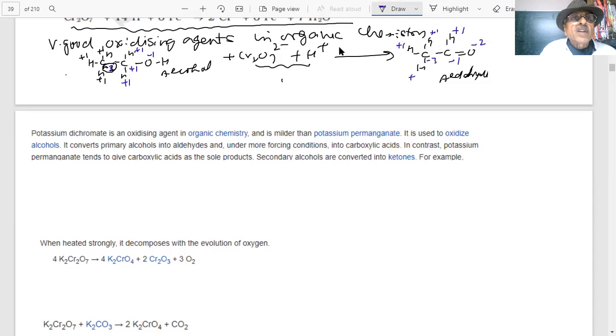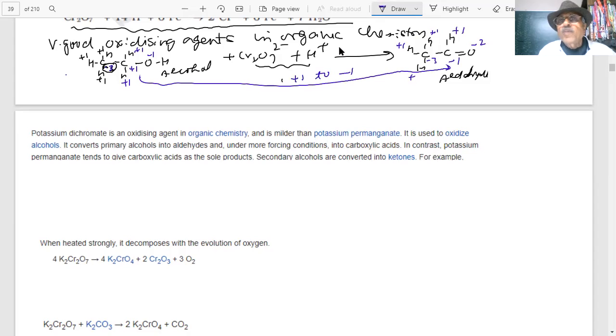So this carbon is going from +1 to -1. How much is the change in oxidation number? +1 to +1, -1. 0 to -1. So how much has it gone, student? -2. Change is -2, student. Therefore, this carbon is reduced, as you can see. So there is a change in oxidation number by 2, students.